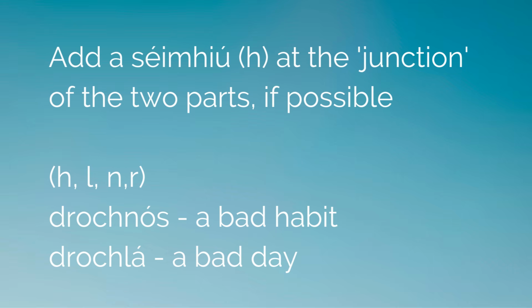In a compound word, a word made up of two parts, a séimhiú, the letter H, is inserted at the junction point between the two words, if possible. Words beginning with H, L, N and R will never have a séimhiú, of course, so it won't happen if the second word begins with one of those letters. For example, we get droch-nós, a bad habit, drochlá, a bad day.